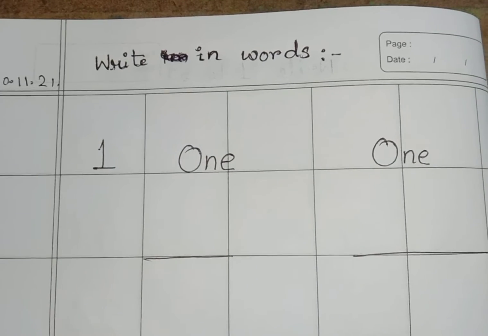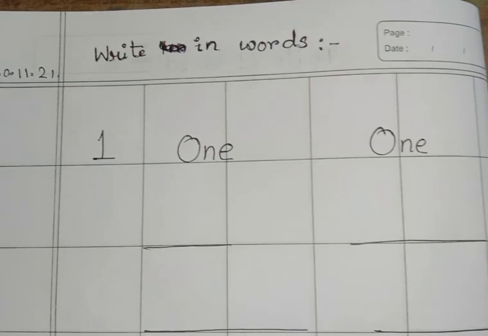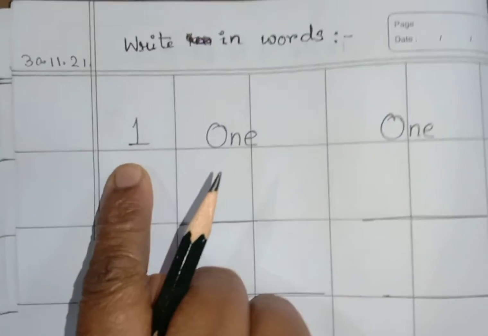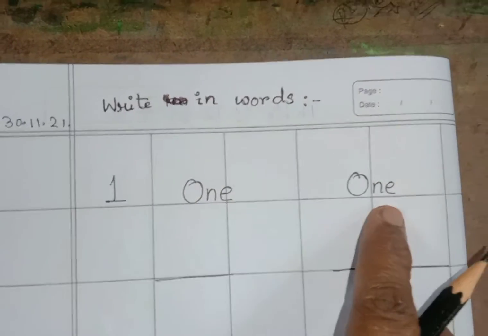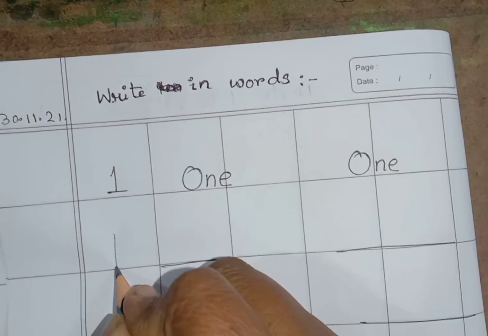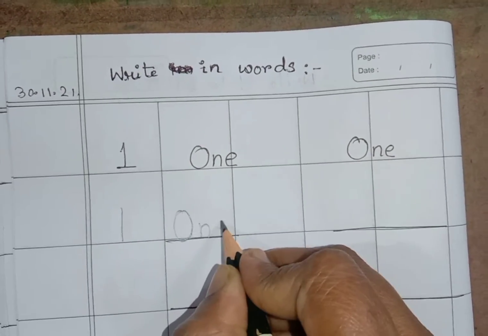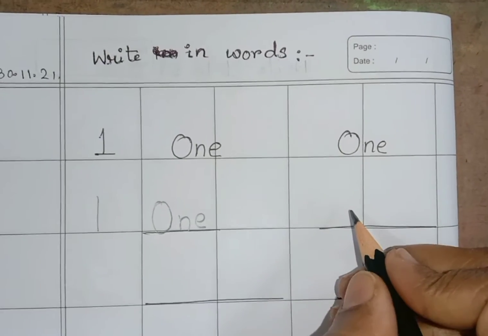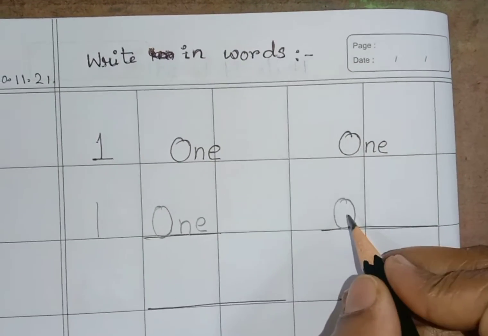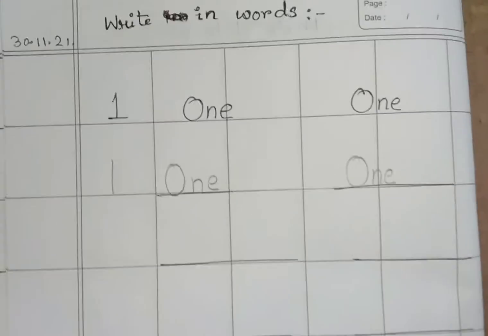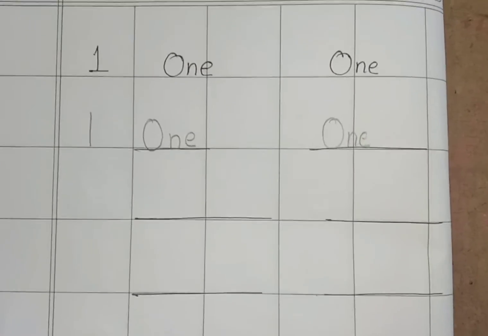Children, look, this is your maths copy. I already prepared your maths copy. So children, please look and follow me, how to write. Okay, this is number 1, O-N-E, 1. You have to write here 1 first, then spell O-N-E, 1. Again write. We have to write twice. Say and write. Children, say and write.